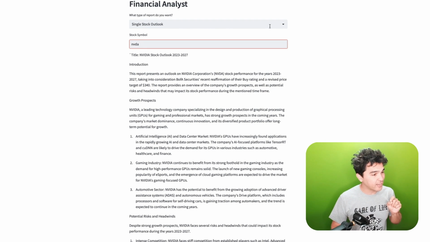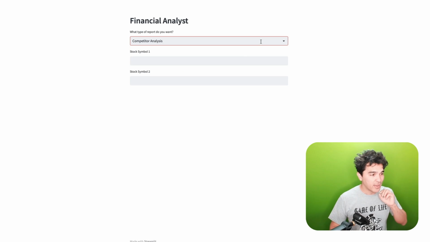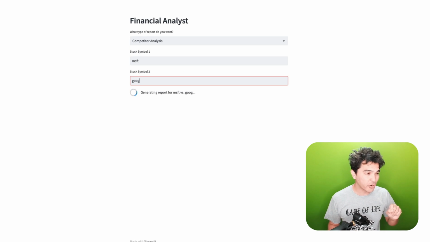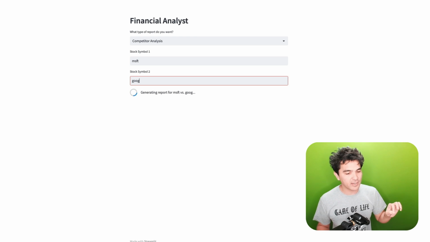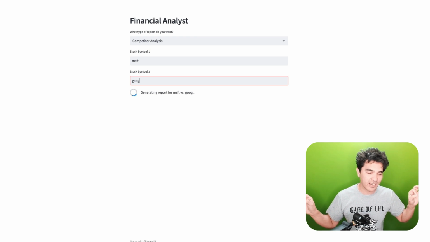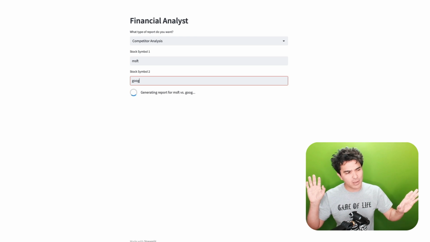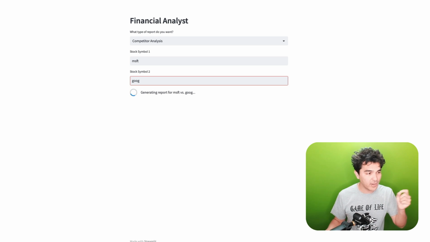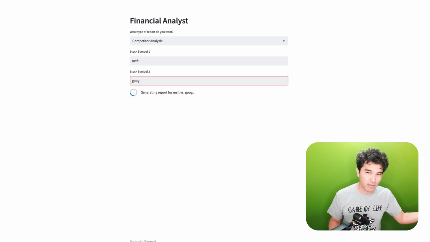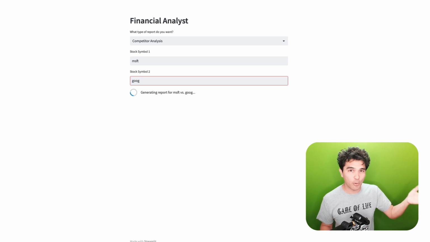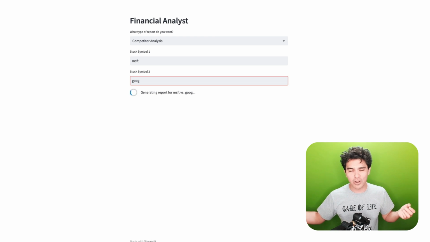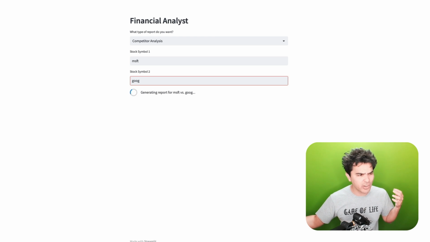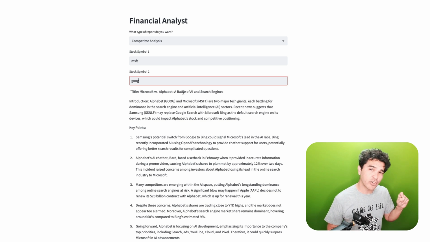The second option this web application has is competitor analysis. In this version, which I introduced in the last video, you can enter two different stock symbols, and based on all the news it analyzes, it will talk about the competition between these two stocks. So Microsoft, who is working on Bing and OpenAI, and Google, who is working on Bard and their own large language models and chips.